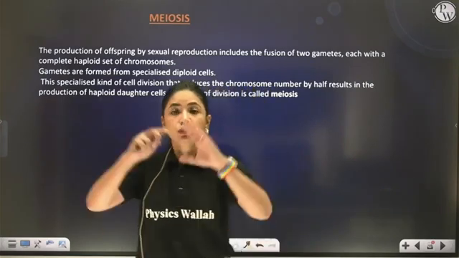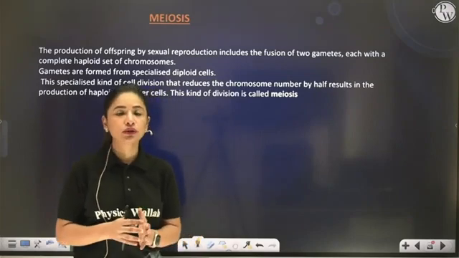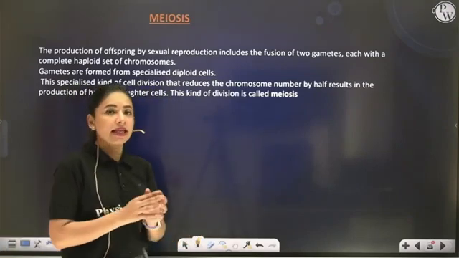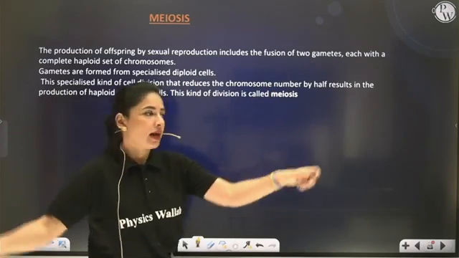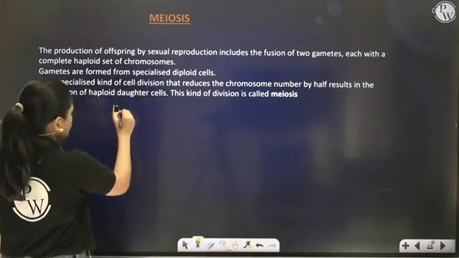Correct? Now, to study the whole of meiosis, if I want to teach you the process of meiosis, then meiosis takes place in 2 steps, as meiosis I and meiosis II.